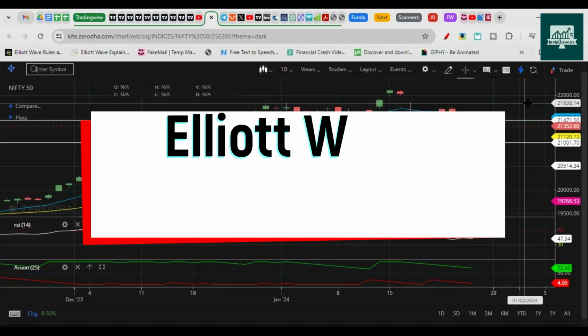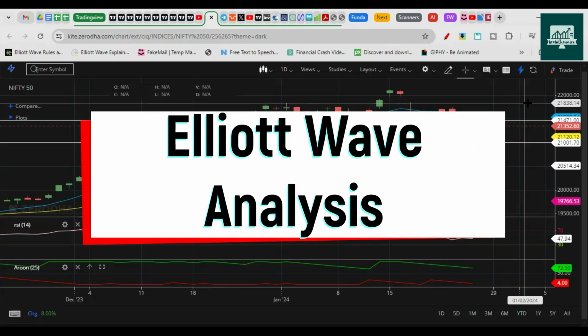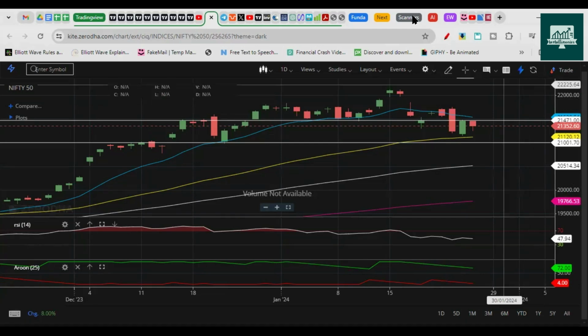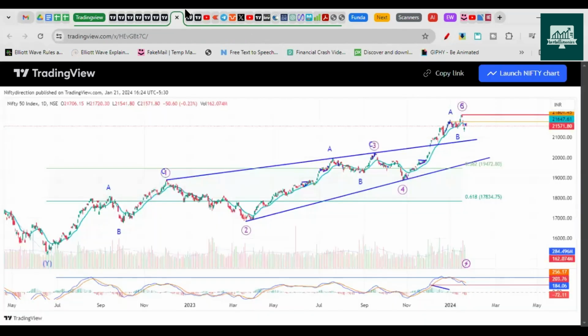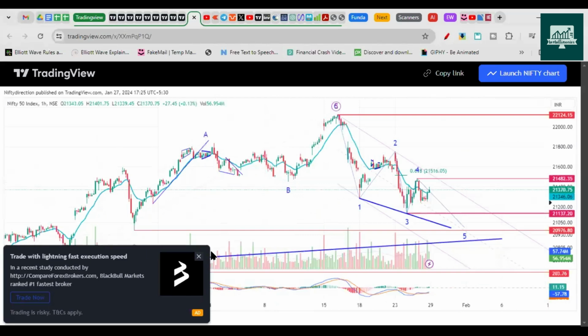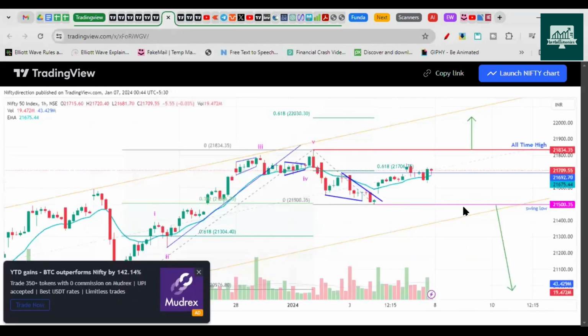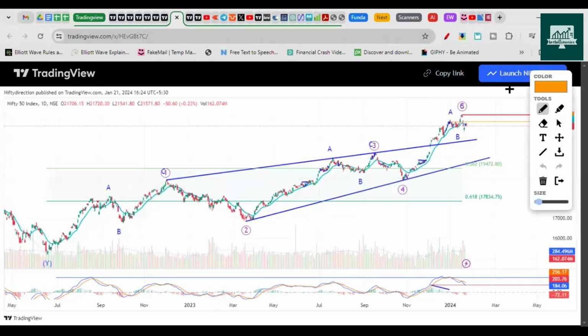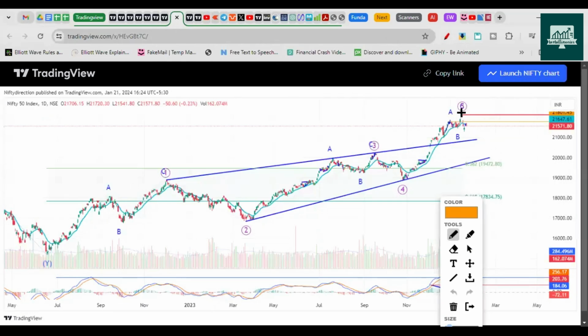Let's switch to Elliott Wave and we'll check the daily chart as well as the hourly chart, and we'll even check the 15-minute chart to understand the move for the next few days. So here is the chart for Nifty. We already talked about Nifty's chart from this point onwards, that Nifty has made a top and it is likely to correct towards this level, right?